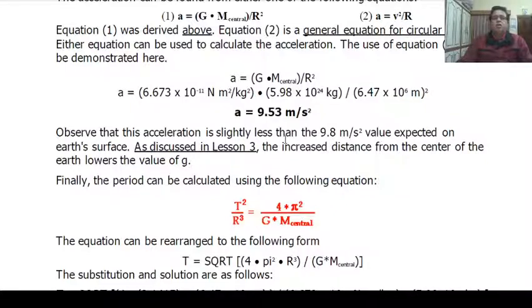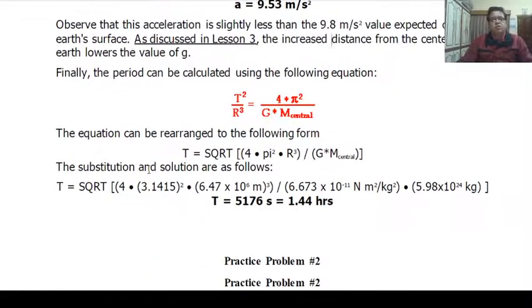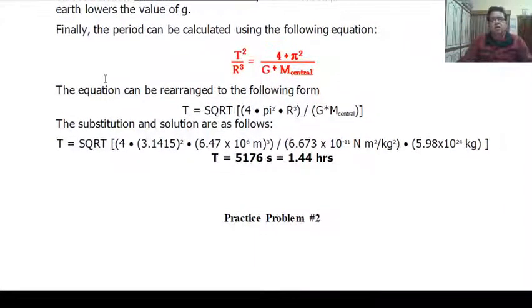We know that the value of g decreases if height is increasing. These are the fundamental concepts you already know.